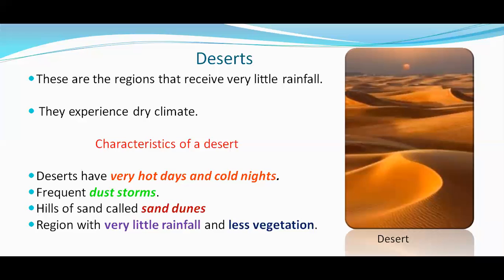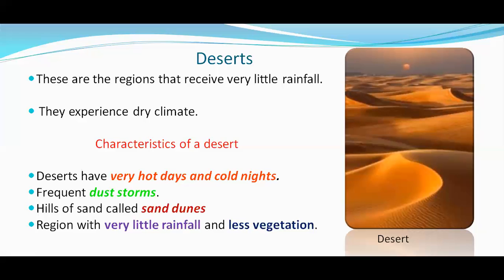The next thing: hills of sand called sand dunes. Children, can you see in this picture small hills of sand in multiple places? They are known as sand dunes, hills of sand.